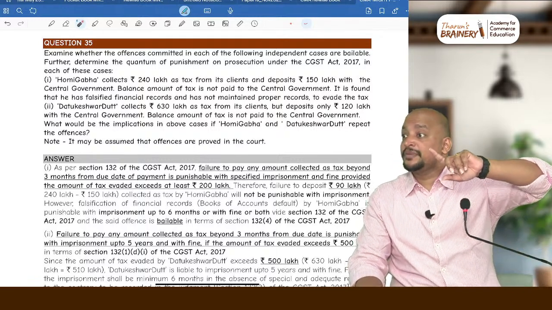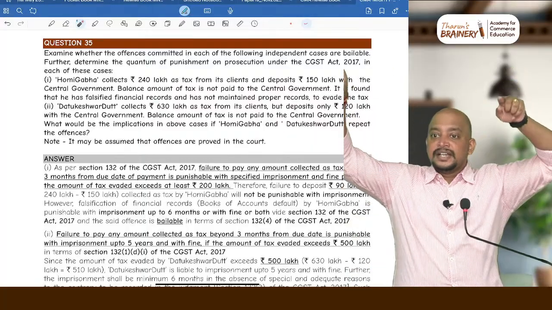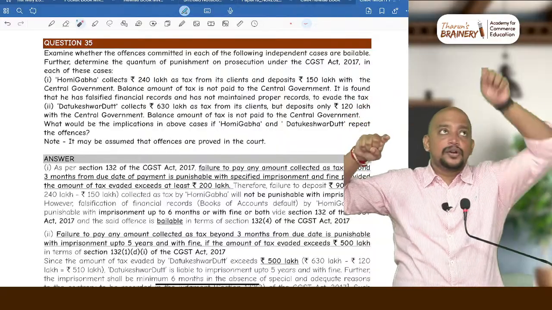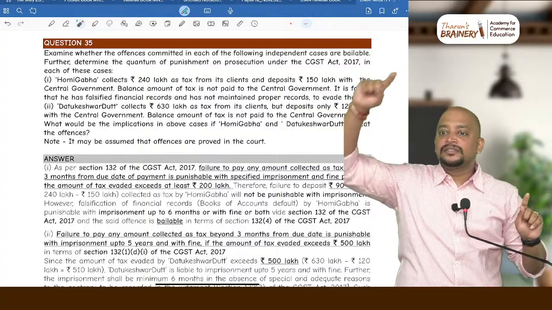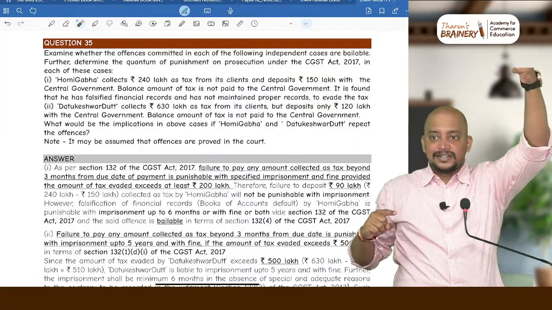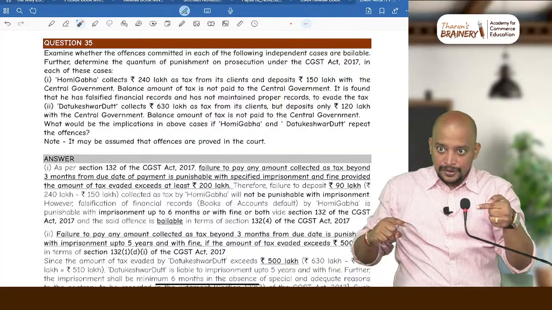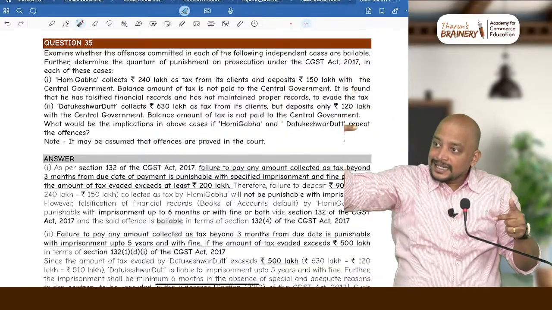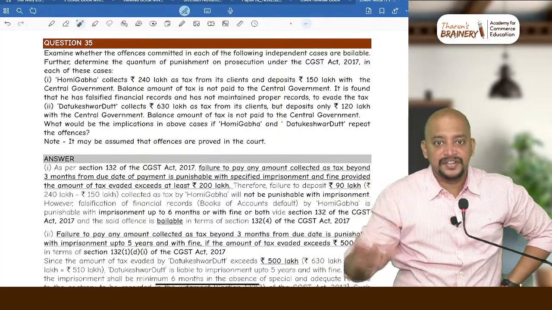What is the imprisonment? Greater than 1 crore, that too for invoice default, means 1 year. Greater than 2 crores means 3 years. 1, 3, 5. You remember like this. 1 year for 1 crore, 3 years for 2 crore, 5 years for 5 crore. So more than 5 crores means 5 years.